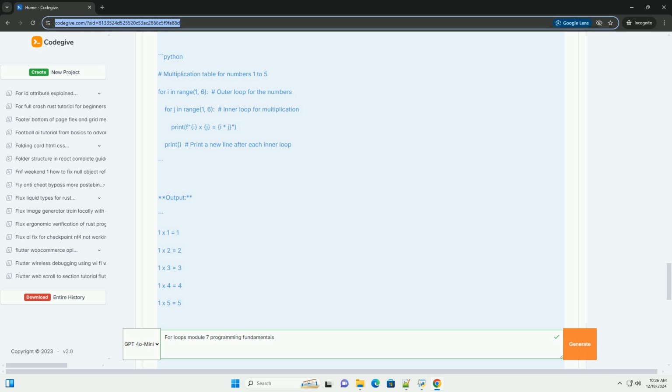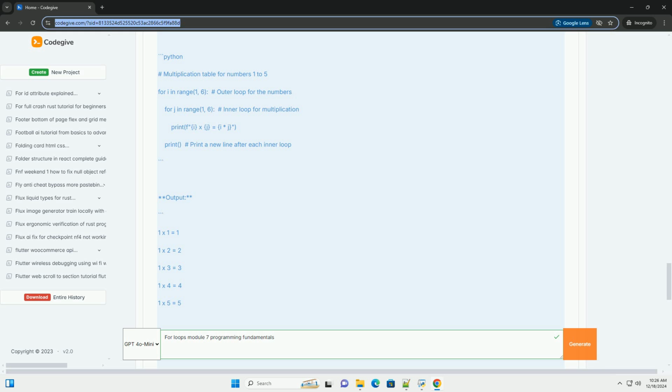5. Nested for loops. A nested for loop is a loop inside another loop. This is useful for working with multidimensional data structures. Python: for i in range(3): # outer loop; for j in range(2): # inner loop; print(f"i = {i}, j = {j}").